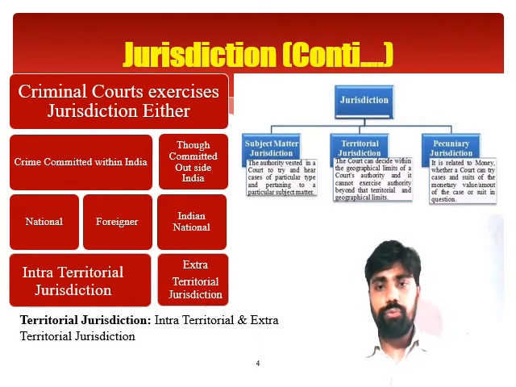In case of territorial jurisdiction, we define the jurisdiction as per the territory, as per the boundary of the courts. Similarly, the pecuniary jurisdiction. In case of pecuniary jurisdiction, what happens? The court is having power to impose the penalty. For example, judicial magistrate first class is having power to impose 10,000 rupees as fine, and the judicial magistrate second class is having power to impose 5,000 rupees as fine, and that limitation of fine varies from state to state. Some states are having higher pecuniary jurisdiction, and some states are having lower pecuniary jurisdiction to impose penalty.